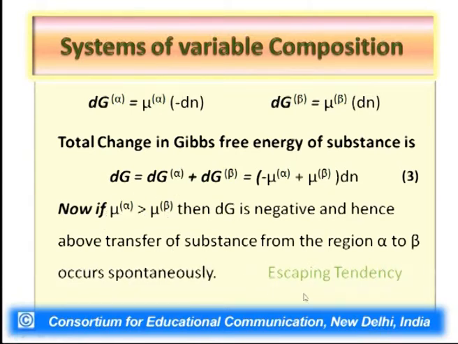After assuming this, we conclude that dG is negative, which means this transfer is spontaneous in nature. It means a spontaneous transfer of a substance occurs from a region in which the chemical potential of the substance is higher, to a region where the chemical potential of the substance is lower.